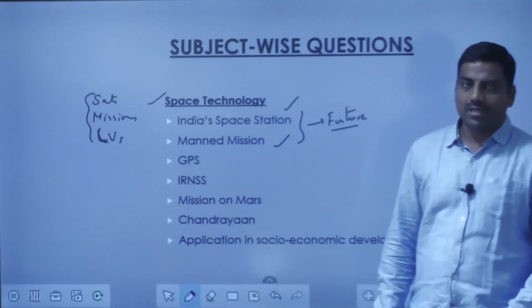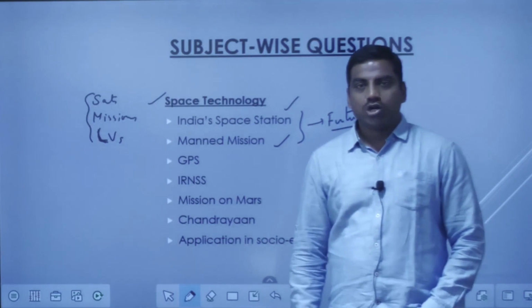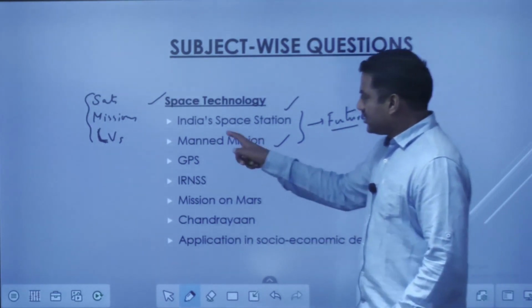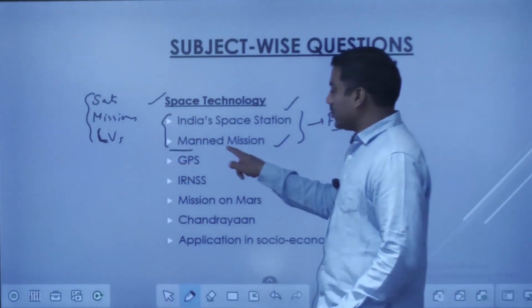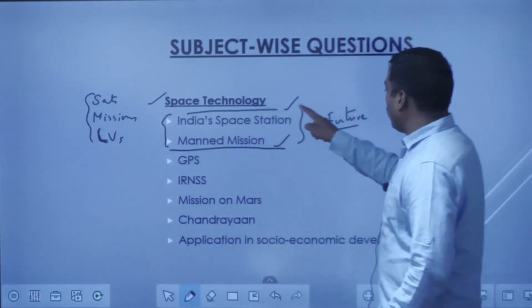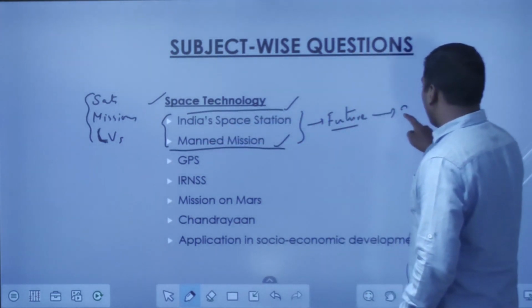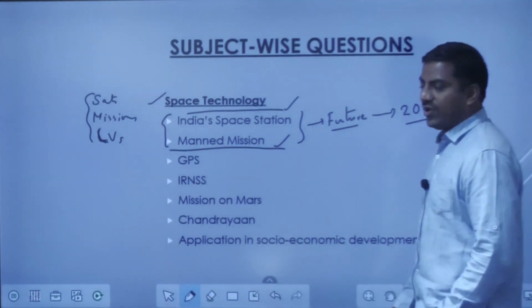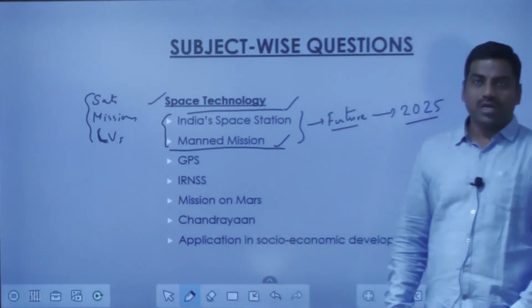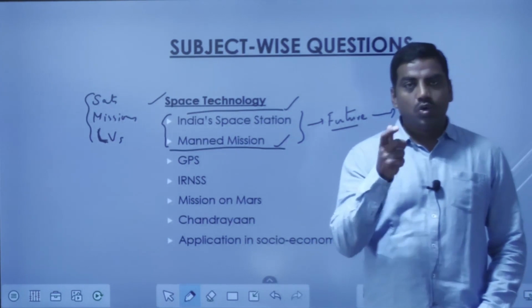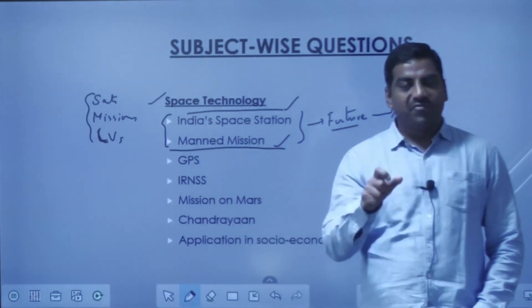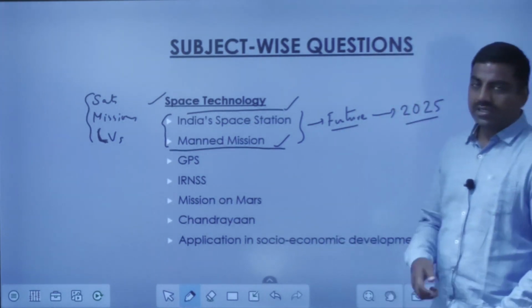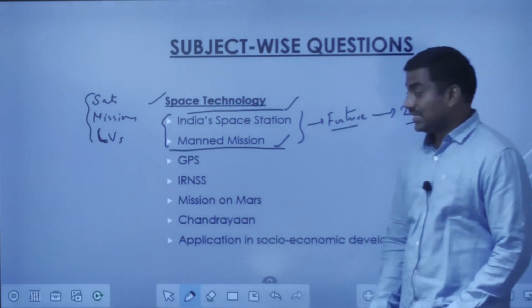But due to the pandemic, all these things got delayed. But these questions have come in previous years. So definitely we have to look into the future missions. Whatever India is trying to do until 2025, you must know, or at least you should know about those missions superficially so that you can answer those 10 marker questions in the examination.